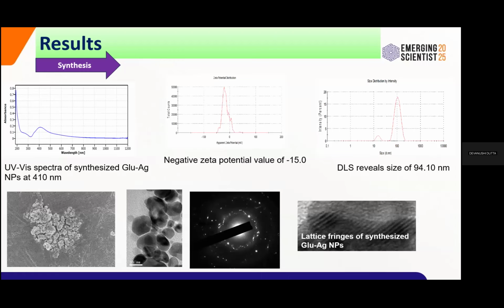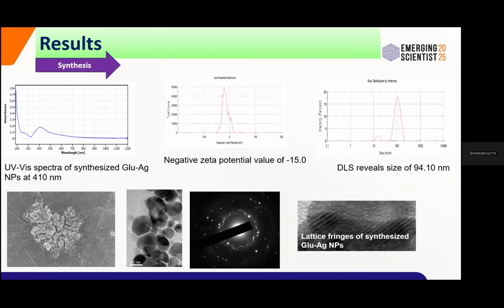Then for further confirmation, we went for the Zetasizer. In the DLS study, we found that the size is 94.10 nanometers. A negative zeta potential was also attained, at minus 15 millivolts. A negative zeta potential is a very good sign. It prevents the coagulation of the nanoparticles, so they can be stable and stored for further purposes.